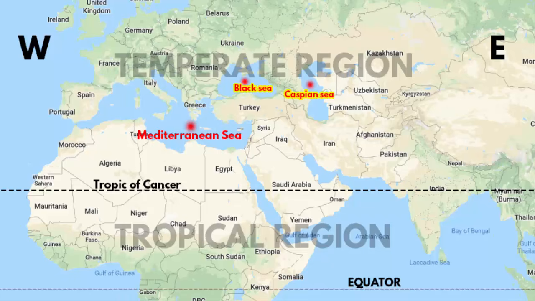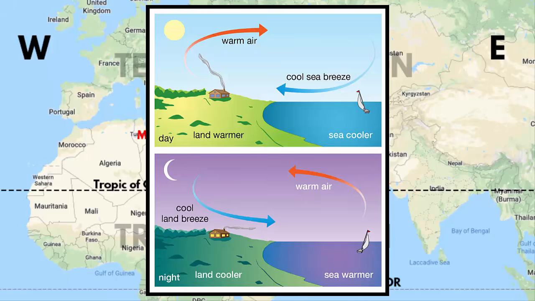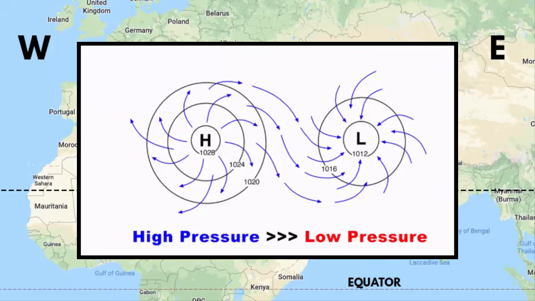When you look at the world map, you will realize that the Mediterranean Sea, the Dead Sea and the Caspian Sea are located at a little bit higher latitude compared to India. We also know that temperature falls as one moves away from the equator. Then we also know that solar heating of the Earth's surface is uneven because land heats faster than water, and land also cools faster than water. This is what creates high pressure and low pressure regions.